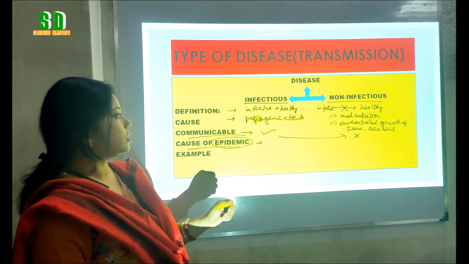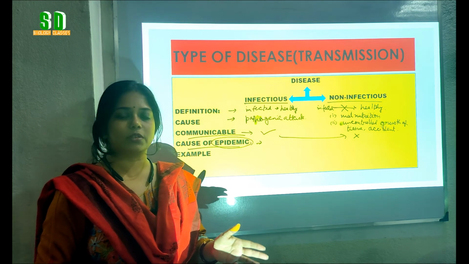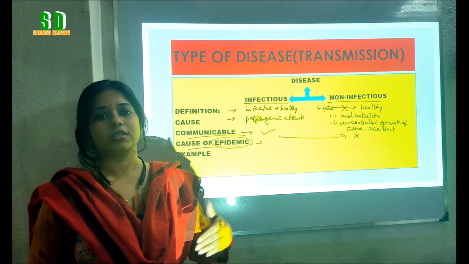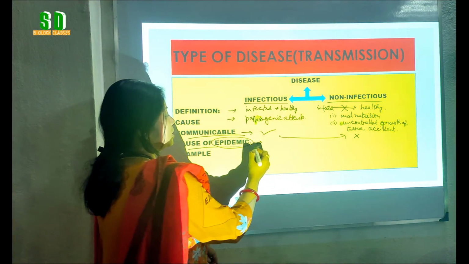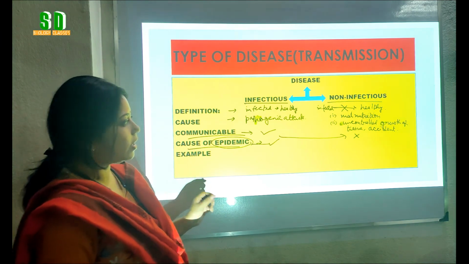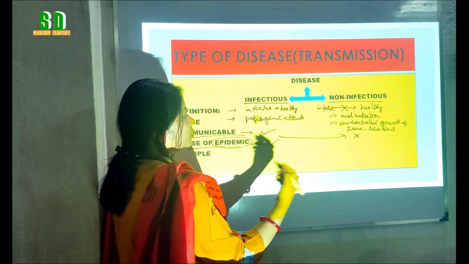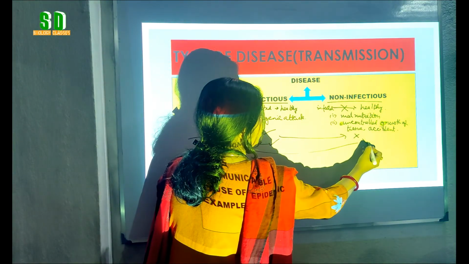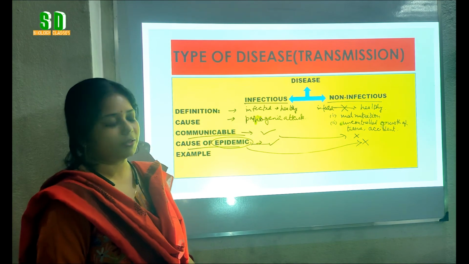As the infectious diseases are communicable and can be spread from the infected person to the healthy person in vast area, so it can cause epidemic. Whereas the non-infectious diseases are non-communicable, so they cannot cause epidemic.